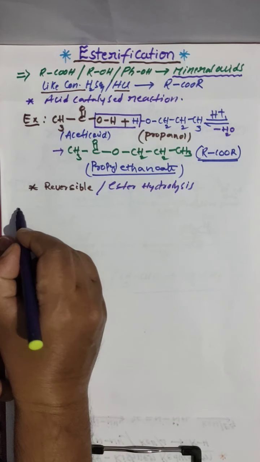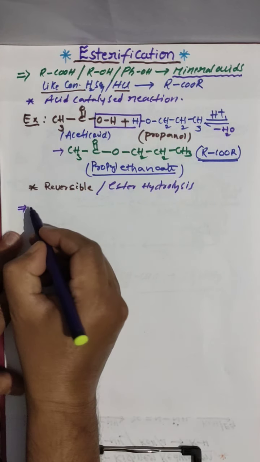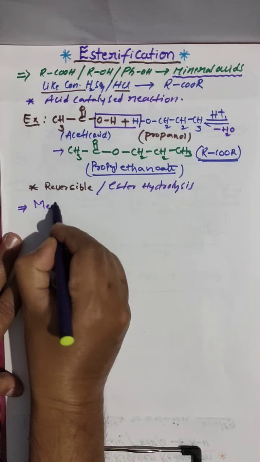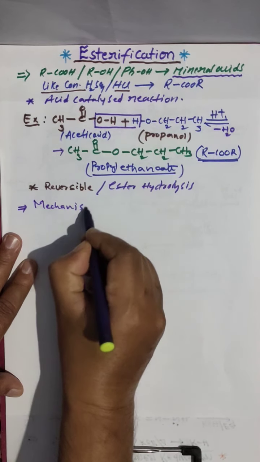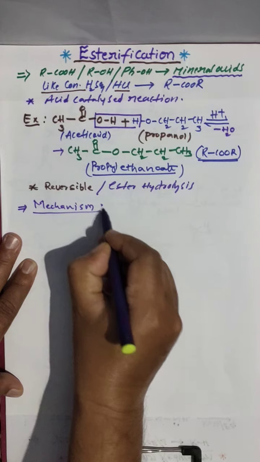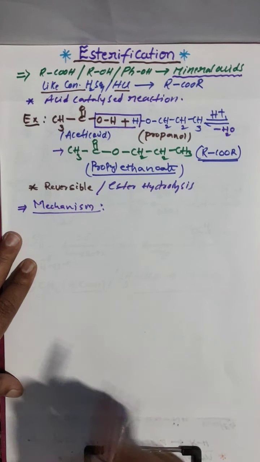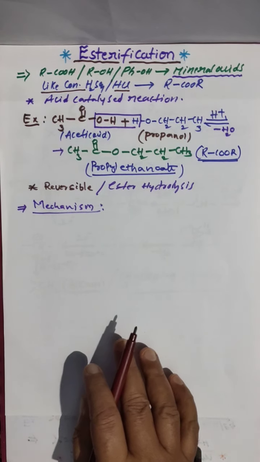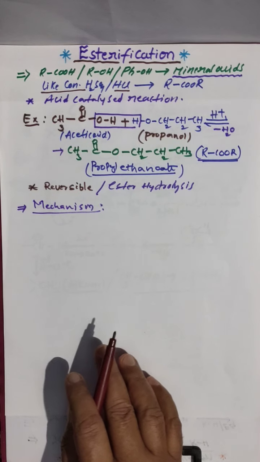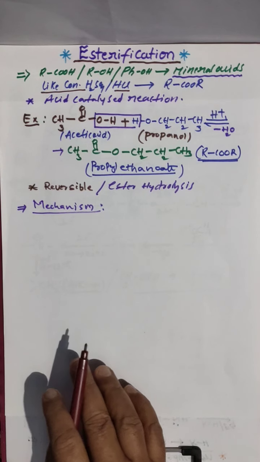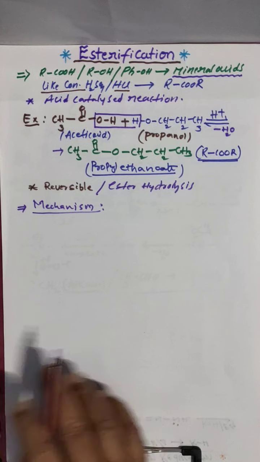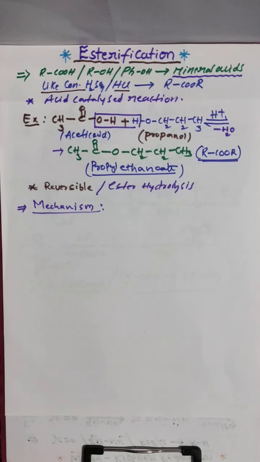Now here the mechanism, how products are forming. If you know the mechanism, then it is easy to remember. Several steps we have here: first protonation will take place, then deprotonation takes place.